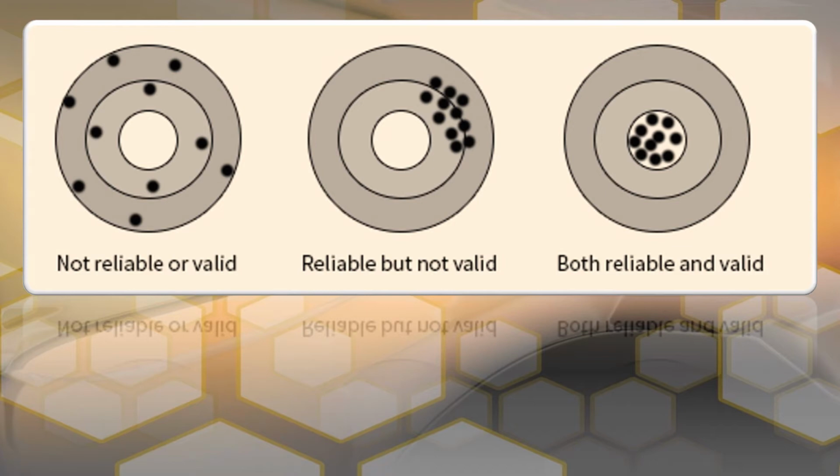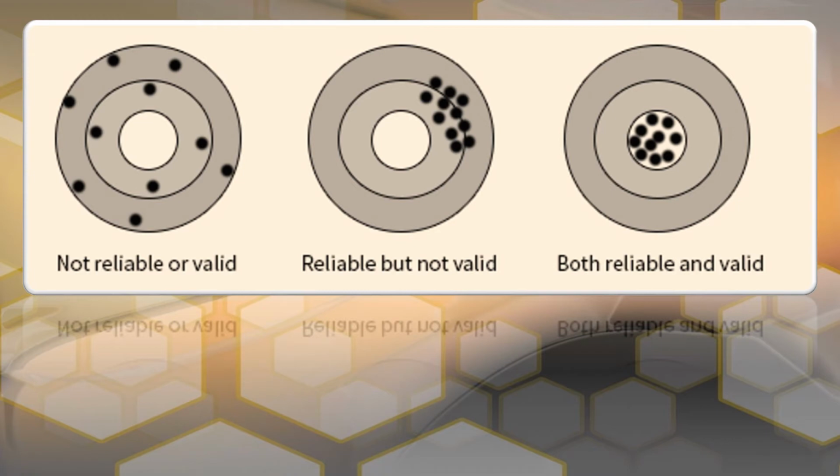So here's a summary of the dartboards. We have this scattered all over the place one, and this means it's not reliable or valid. If it's consistent but not accurate, that means it's reliable but not valid. And last one, if it's consistent and accurate, that means it's reliable and valid.